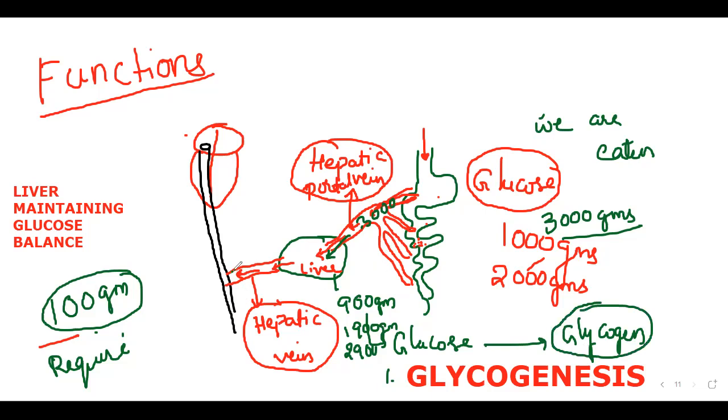Finally, how much can you see? You can see it is always the same here. So the path is clear. After this, it goes to the inferior vena cava, right atrium, right ventricle, and will be supplied all over the body. There is no doubt here. Everything is going to be in the same pattern. So you understand the importance of the liver, how important it is by action. That function I said now: the liver converts glucose into glycogen.